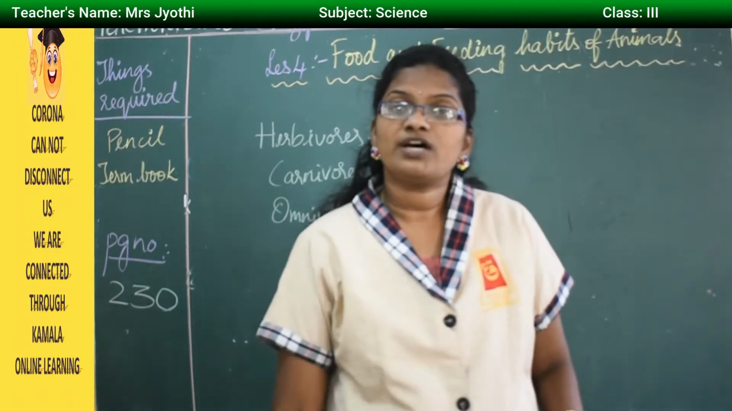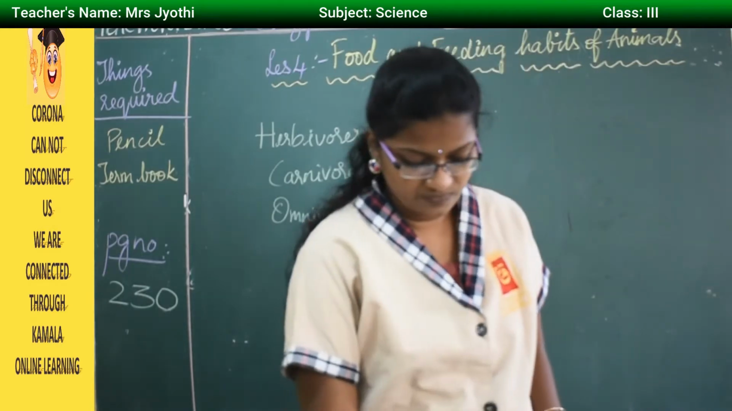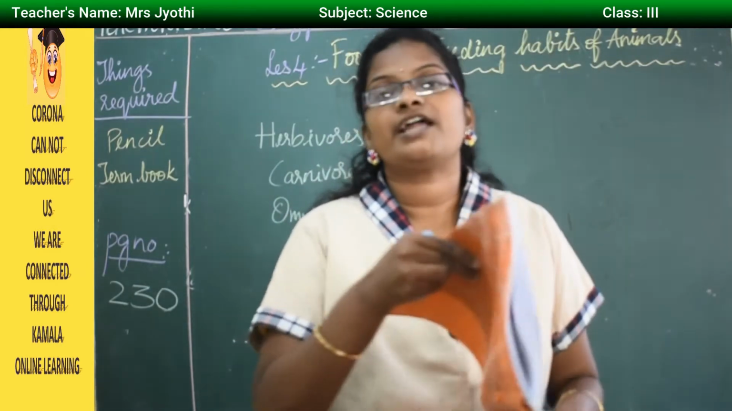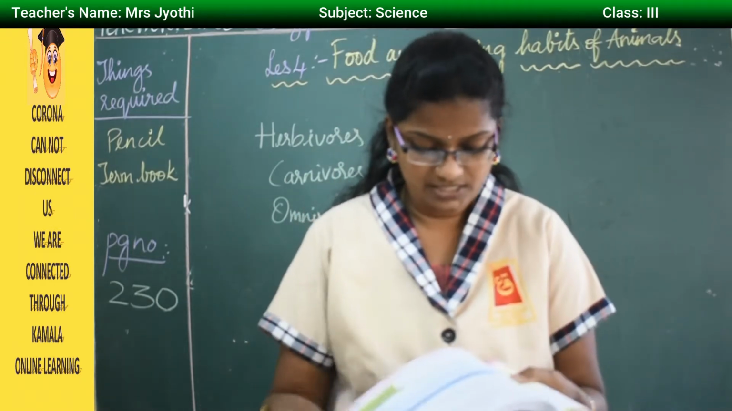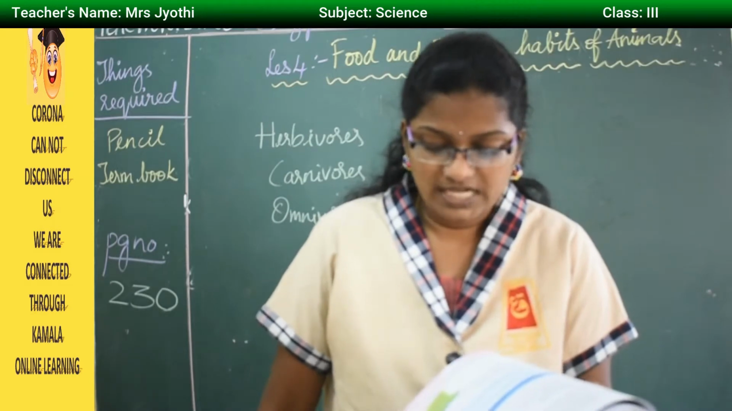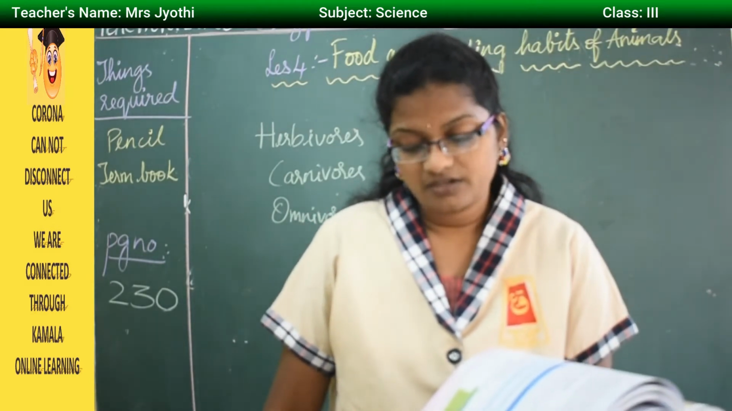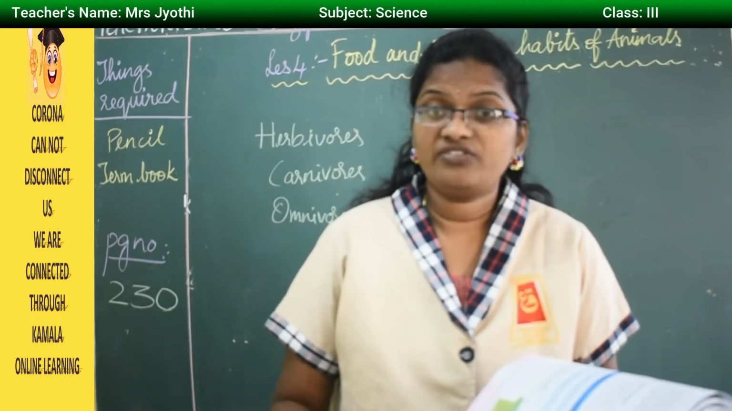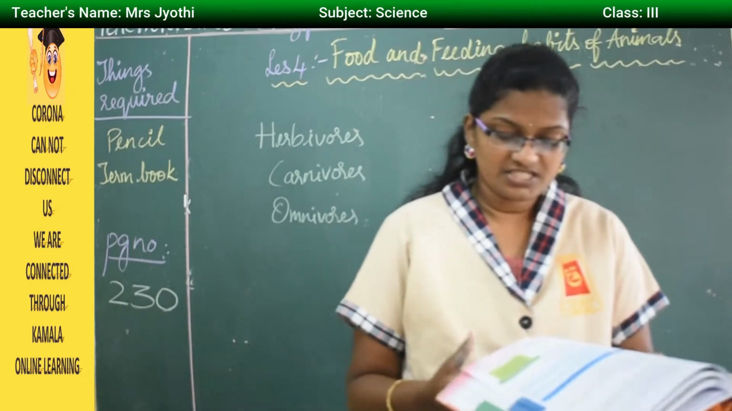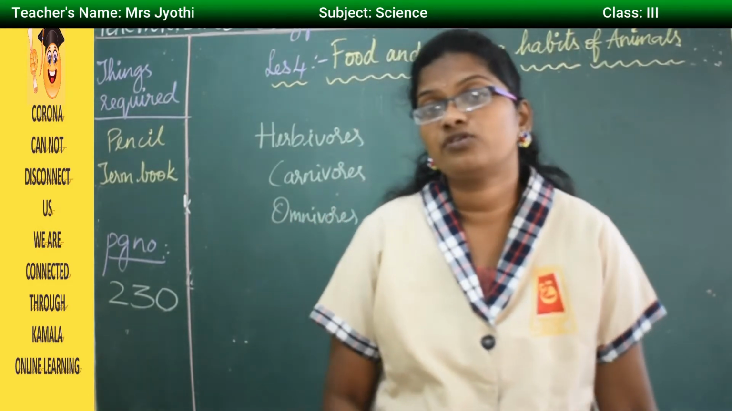So page number 229. The first heading is carnivores, at the bottom of the page. Carnivores are animals whose diet mainly consists of meat or the flesh of other animals. Lions, tigers, sharks and spiders are examples of carnivores.